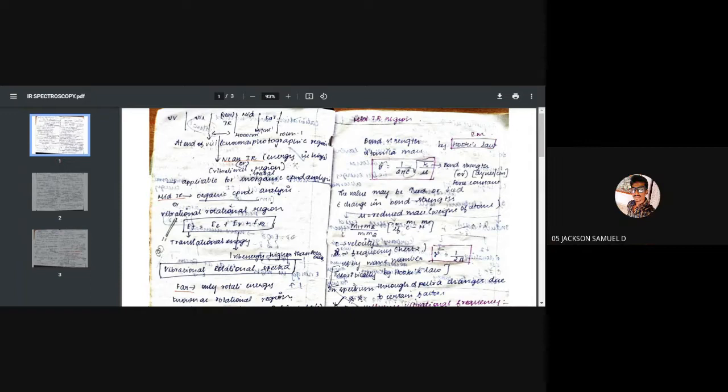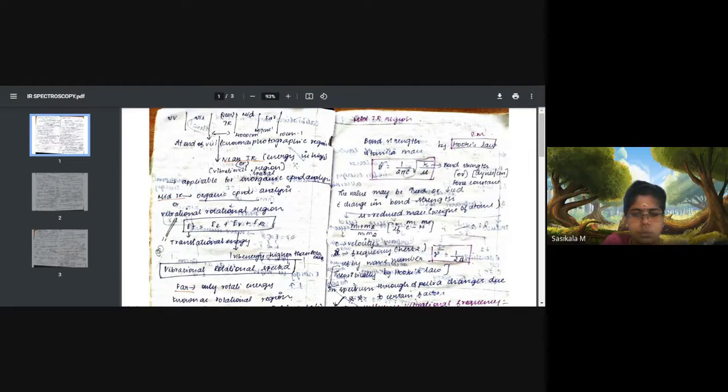Ma'am, infrared spectroscopy means it is a study of the interaction between matter and infrared radiation, ma'am. This radiation is electromagnetic radiation. It has a longer wavelength compared to visible light, ma'am.